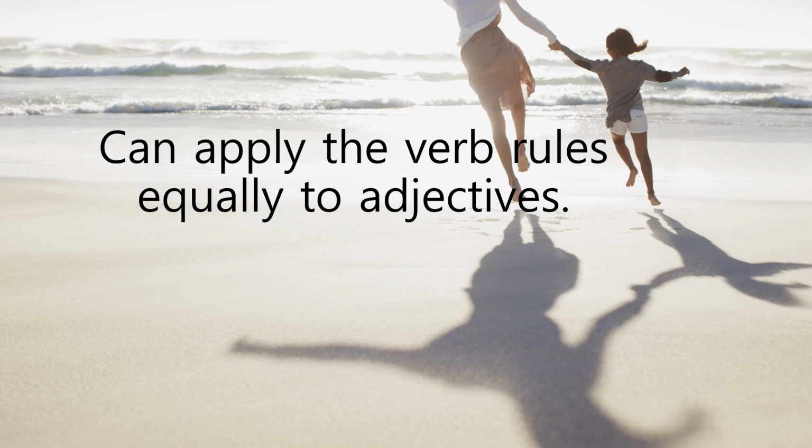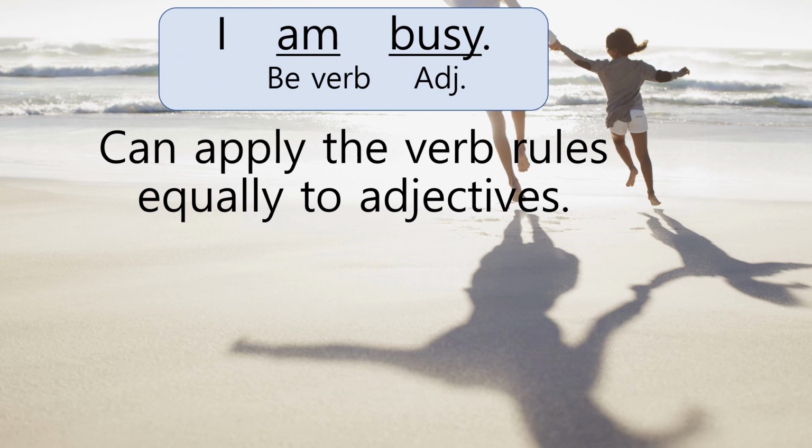I have good news. You can apply the verb rules equally to adjectives. I mean in exactly the same way as verbs. It's hard to understand, right? In English, people use be verb before an adjective to make a predicate, like I am busy. But in Korean, an adjective becomes a predicate without be verb. I will tell you how to use it in detail in the next video.